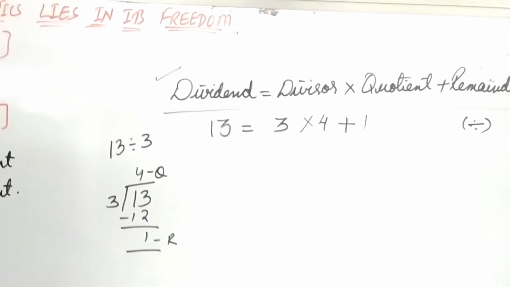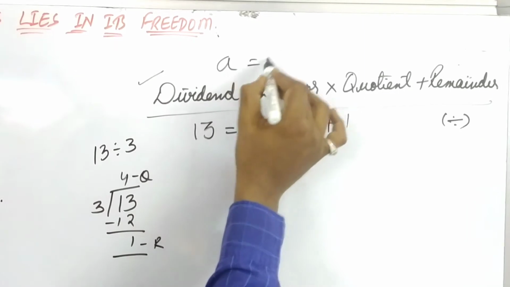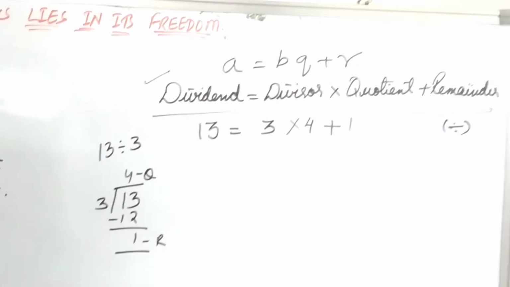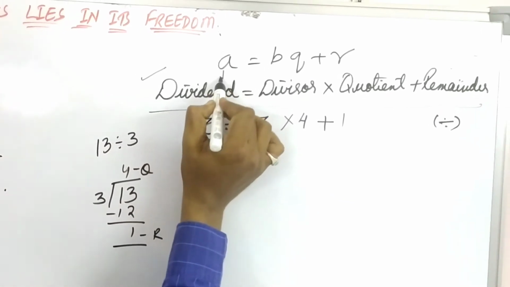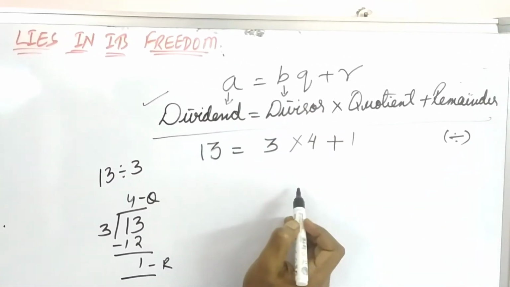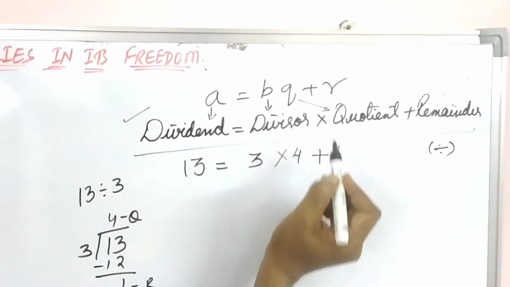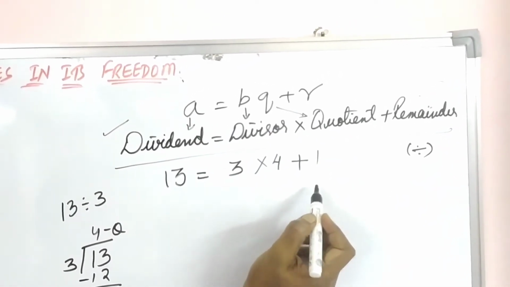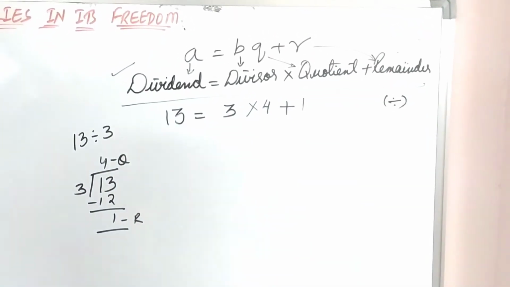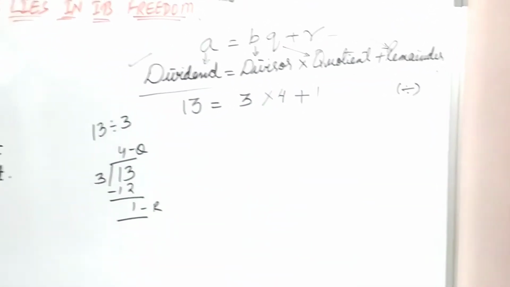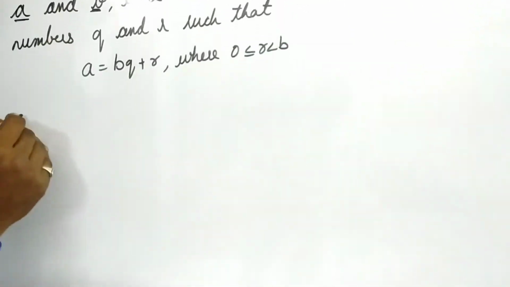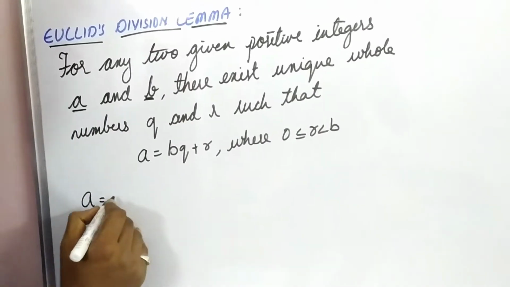Now, a is equal to bq plus r. What is a here? a is the dividend. What is b? b is the divisor. What is the quotient? The quotient is q and r is the remainder. Come here, students. So a is equal to bq plus r, where a is the dividend.